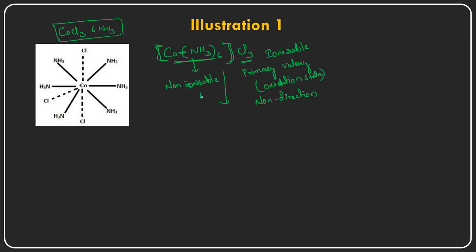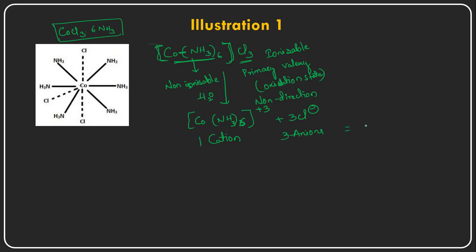If you ionize this particular molecule into an electrolyte, means if you dissolve this compound in water, on hydrolysis, this is called the hydrolysis process, it can be dissociated into cobalt, NH3 taken 6 times, plus 3 chloride ions, right? So this is the cation we are getting, and anions we are getting. How many anions are there? 3 anions are there, and here 1 cation is there.